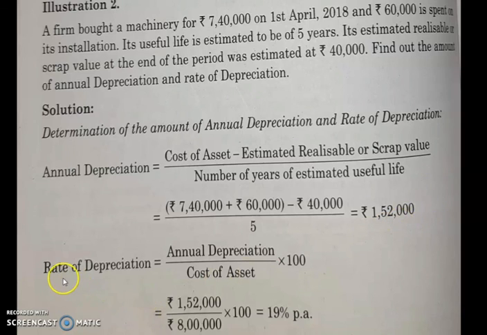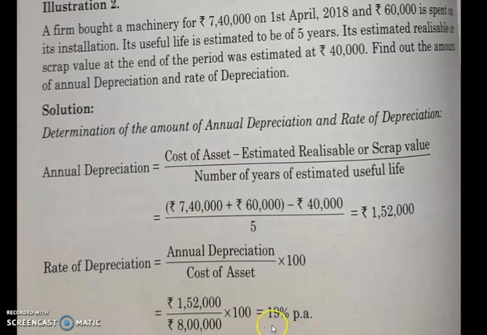Now how to calculate the rate of depreciation? The formula is annual depreciation divided by cost of asset, into 100. Annually, the depreciation is 1,52,000, which you have calculated, so put it in the formula. What is the cost of asset? That also you know, the machinery is 7,40,000 plus 60,000, together 8 lakh, from the first formula, into 100.